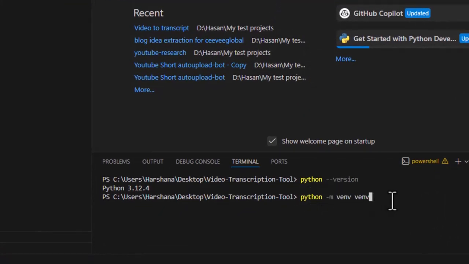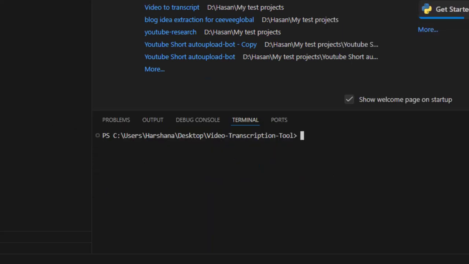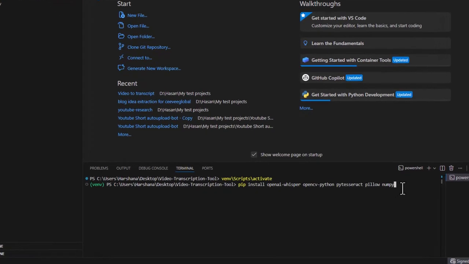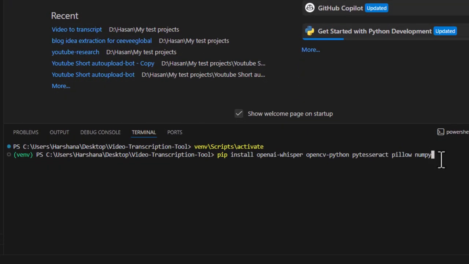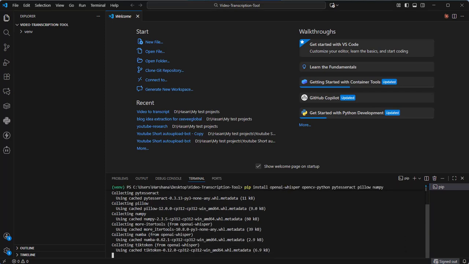Type python -m venv. Activate this virtual environment. On Windows, type venv/scripts/activate. Now let's install our Python packages. These are the AI and computer vision libraries we need. Type pip install openai-whisper, opencv-python, pytesseract, pillow, numpy. This will take a minute or two to download and install.